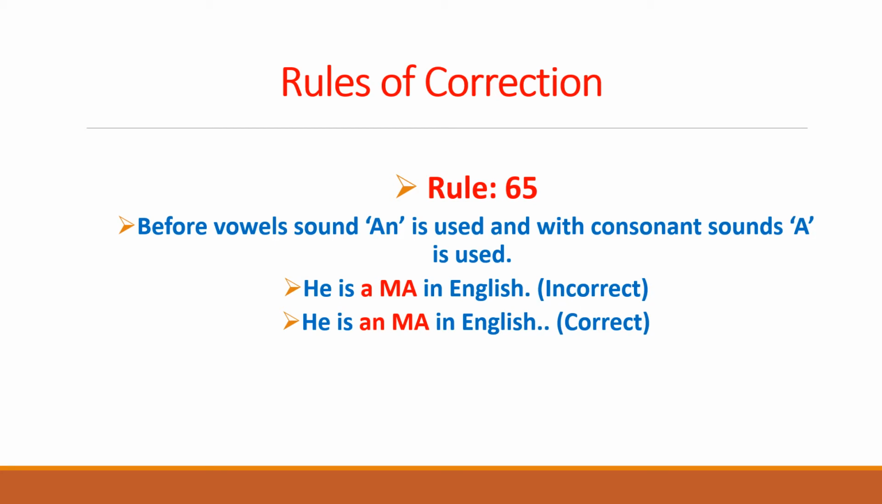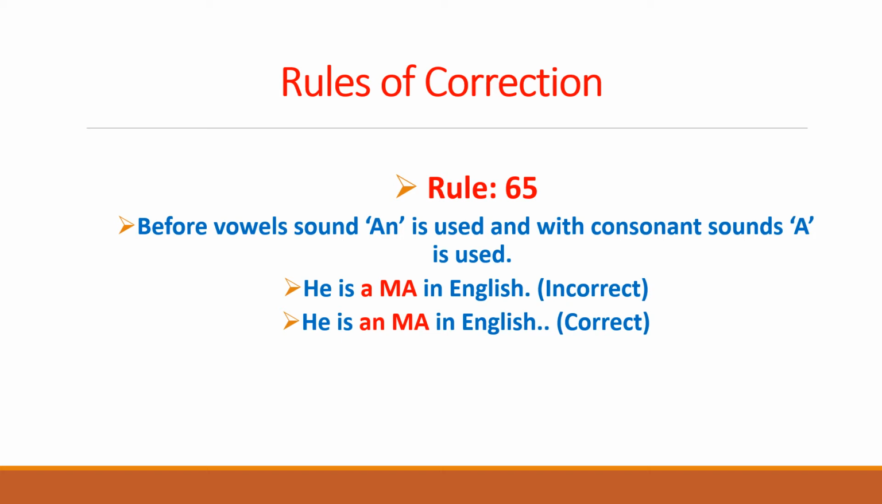Look at the first example. He is a MA in English. So M, you can say that M, it produces the "e" sound. So with a vowel sound, we do not use the indefinite article "a". Rather, it would take "an", because this is the vowel sound that we need to add "an" with. So "He is a MA in English" is incorrect, whereas "He is an MA in English" is the correct sentence, because this appropriately uses the indefinite article "an" before it.